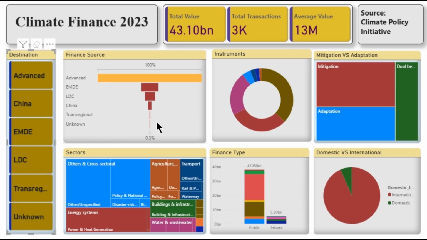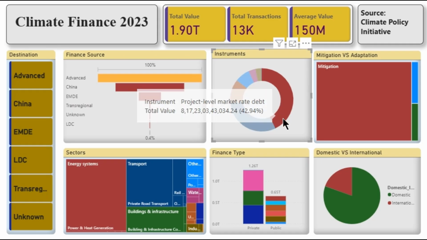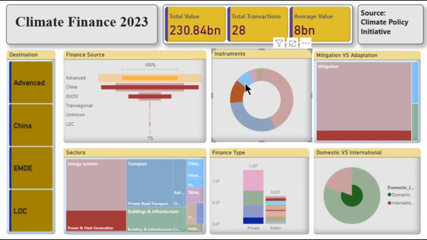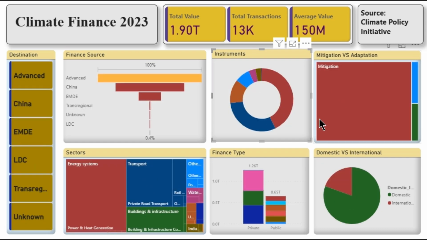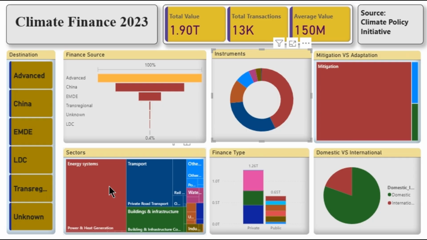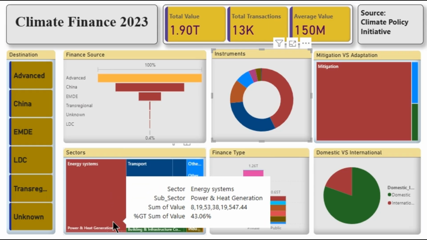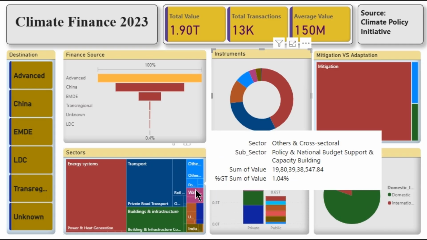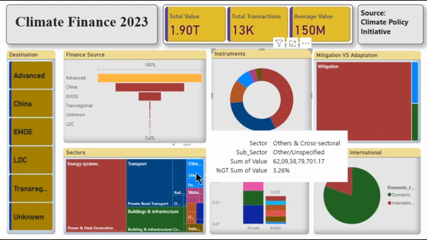Next, we have a donut chart showing the instrument used to channel climate finance. The categories include project level market rate debt, balance sheet equity, project level equity, grants, and so on. The stacked bar chart here shows the use of finances divided into three categories: mitigation, adaptation, and dual benefits. The tree map organizes finance into sectors. Each block represents a sector, and the size of the block corresponds to its share of the total flows. The sectors include energy systems, transport, buildings and infrastructure, agriculture, forestry, land use and fisheries, water and wastewater, waste, industry, information communication technology, and other cross-sectoral activities.